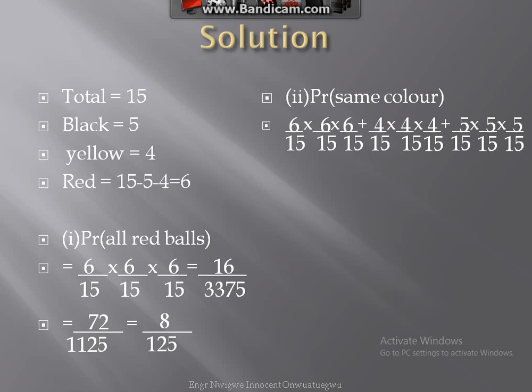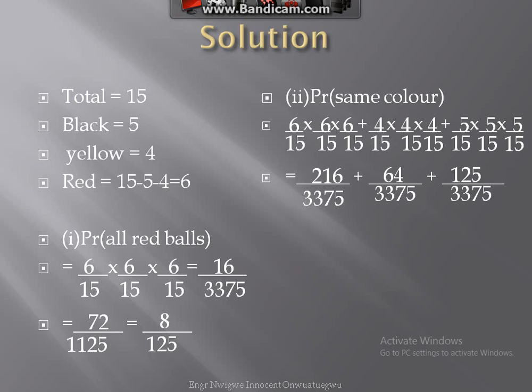If you do a multiplication, our red balls will become 216 over 3,375 plus the yellow balls will be plus 64 over 3,375 plus our black ball will give us 125 over 3,375.